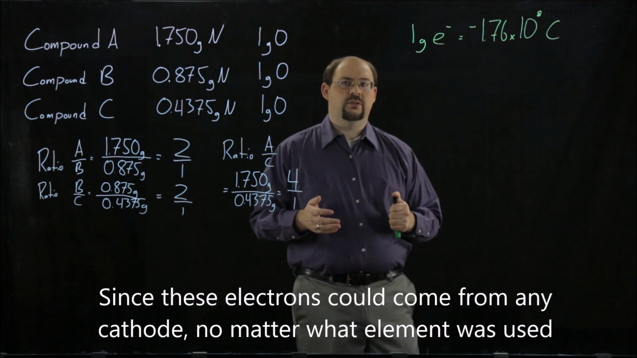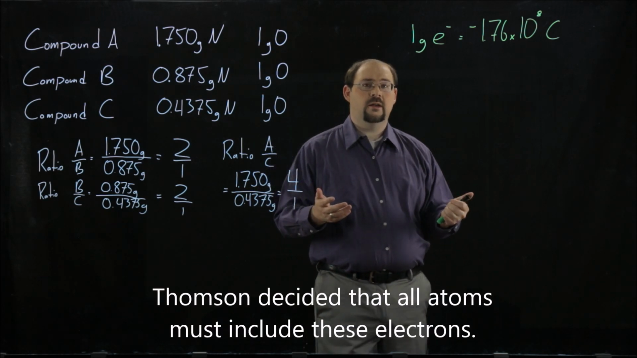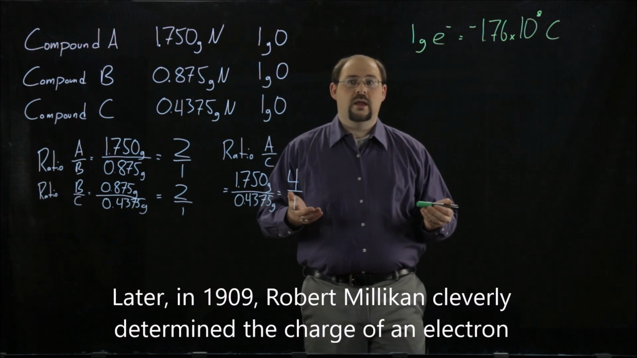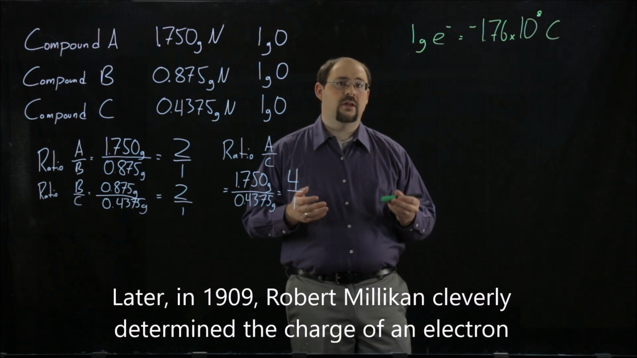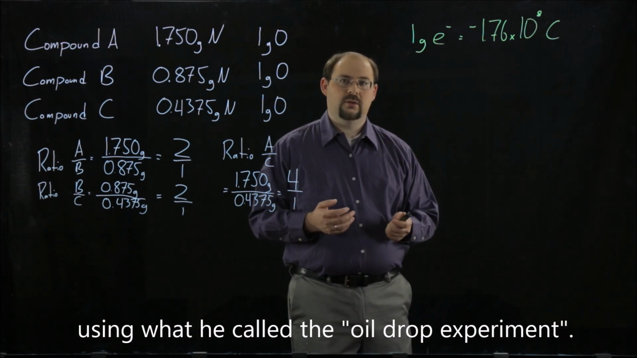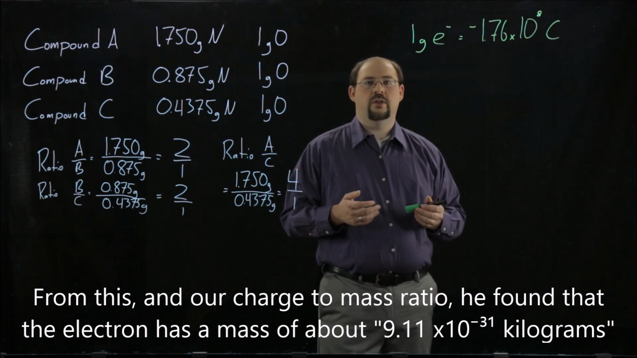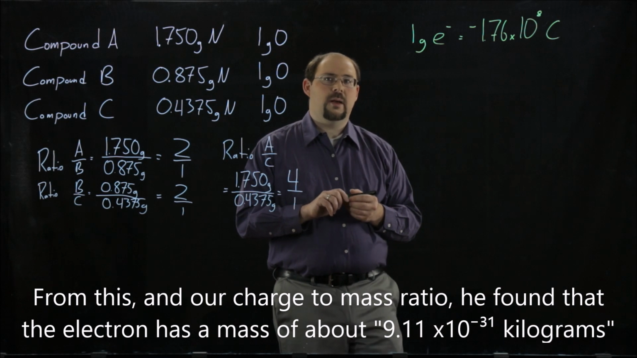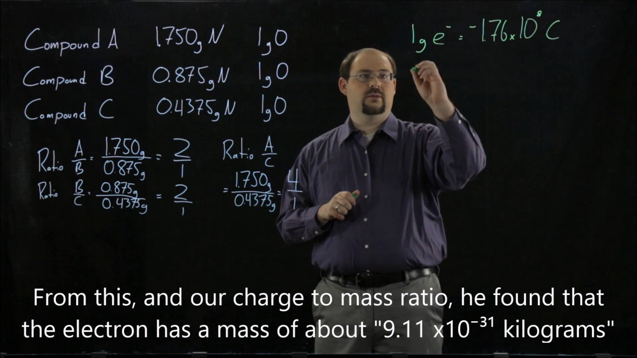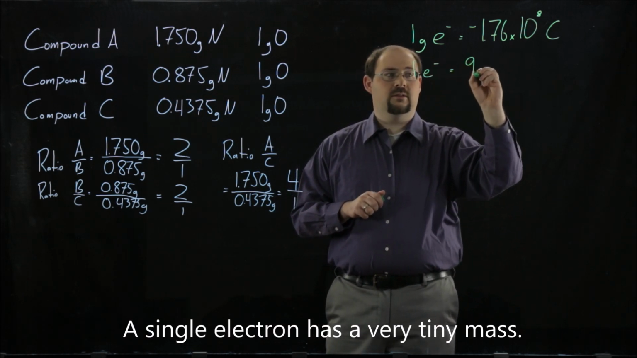Now, since these electrons could come from any cathode, no matter what element was used, Thomson decided that all atoms must include these electrons. Later, in 1909, Robert Millikan cleverly determined the charge of an electron using what he called the oil drop experiment. From this and our charge to mass ratio, he found that the electron has a mass of about 9.11 times 10 to the minus 31 kilograms. A single electron has a very tiny mass.